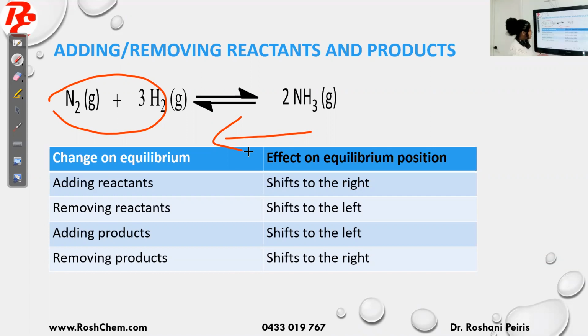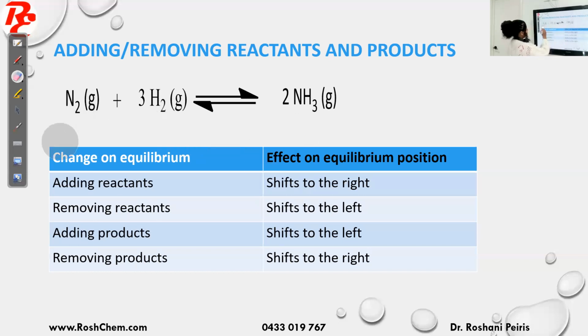Okay, so then adding products. Right now the reaction is at equilibrium. Now I add some ammonia. So what will happen now? When you add ammonia, the concentration of ammonia will suddenly go up. Therefore, to decrease the concentration of ammonia, the ammonia should break down. To break down the ammonia, the backward reaction is happening. So the reaction going backward means the equilibrium position will shift to the left. So that's how we use Le Chatelier's principle.